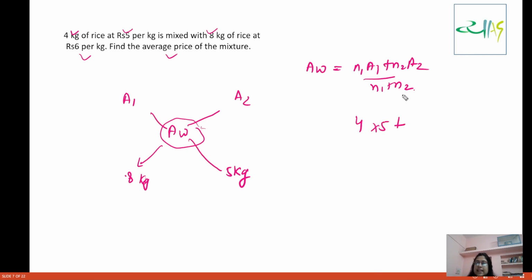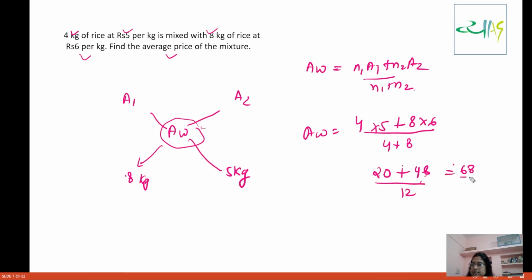Okay, and this is 8 and this is 6 and this is 4 plus 8. Okay, so you can get AW directly from here. 20 plus this is what, 8 into 6 is 48, divided by 12. So this is 68, and you have to divide this by 12.